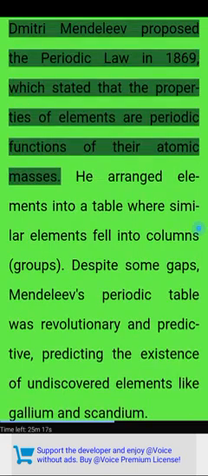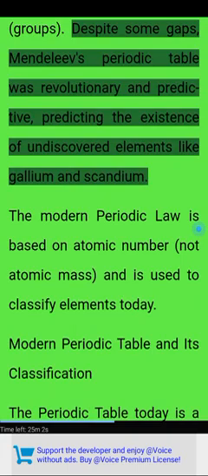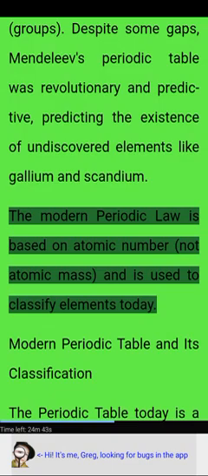Mendeleev's periodic table. Dmitri Mendeleev proposed the periodic law in 1869, which stated that the properties of elements are periodic functions of their atomic masses. He arranged elements into a table where similar elements fell into columns, or groups. Despite some gaps, Mendeleev's periodic table was revolutionary and predictive, predicting the existence of undiscovered elements like gallium and scandium. The modern periodic law is based on atomic number, not atomic mass, and is used to classify elements today.